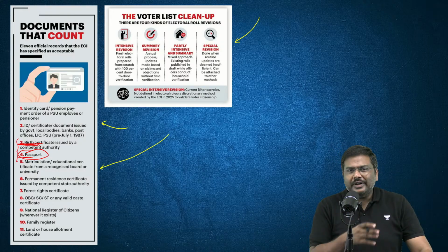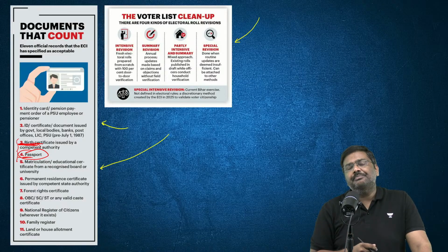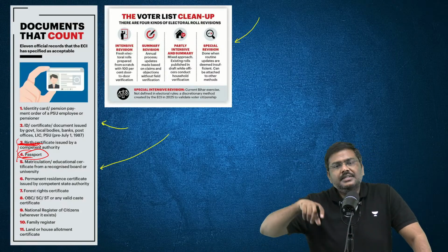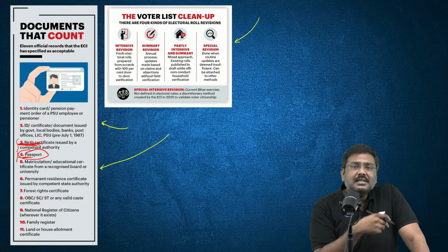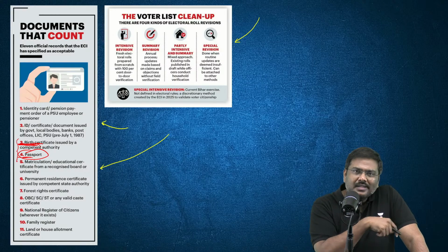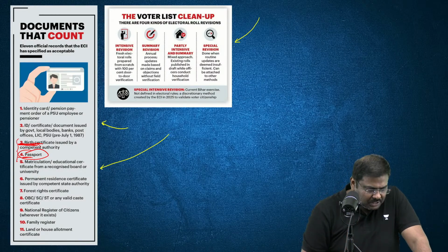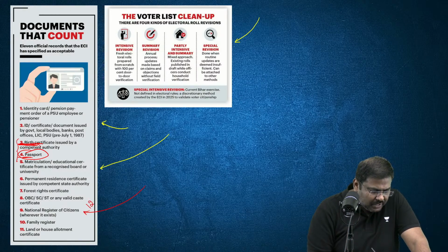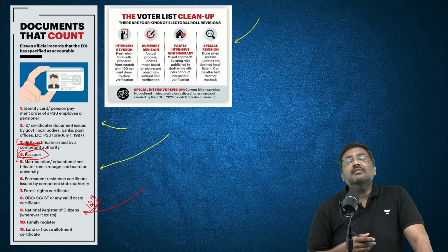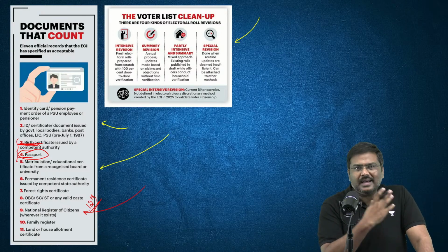So the Supreme Court of India issued a directive to the Election Commission. Now the Election Commission has issued a directive to the Bihar CEO to consider Aadhaar as well, and that will become the 12th document. Here only 11 are listed. Aadhaar will become the 12th document that will be accepted.